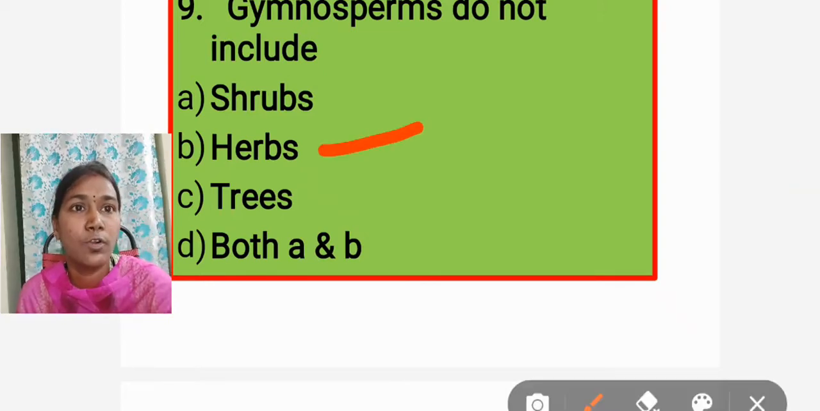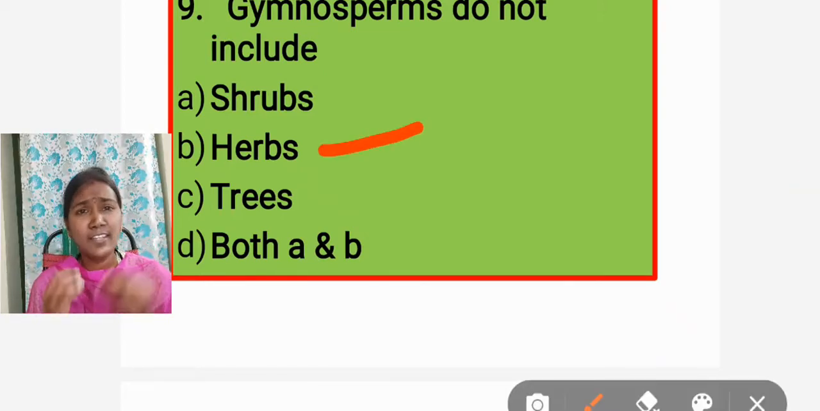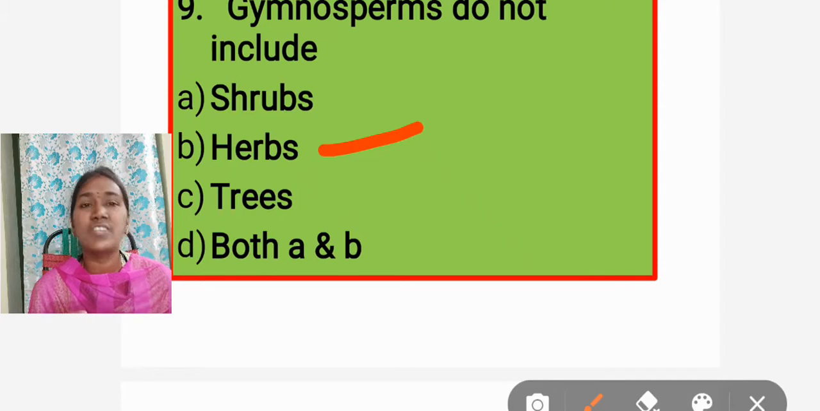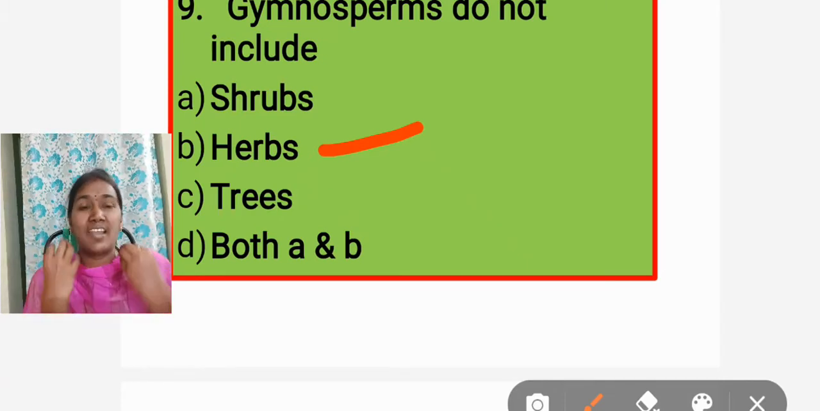The answer is herbs. Why? Because already in gymnosperms general characters we discussed that only shrubs and trees are present in gymnosperms. Rarely woody lianas are present. The example is Gnetum. I discussed that earlier.